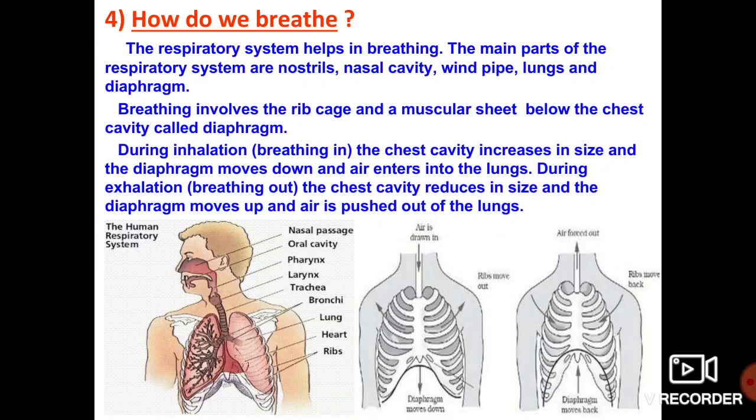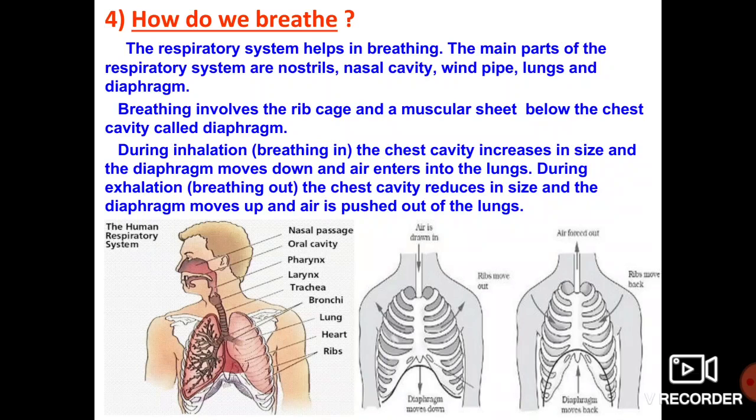During inhalation, during the intake of air, the chest cavity increases in size and the diaphragm moves downwards, and air enters into the lungs. During exhalation, that is breathing out the air, the chest cavity reduces its size. Have you observed? Just do the activity along with me. When you inhale the air, observe that the chest size increases. Inhale means breathe in, exhale means breathe out. When we breathe out the air, the chest size decreases.